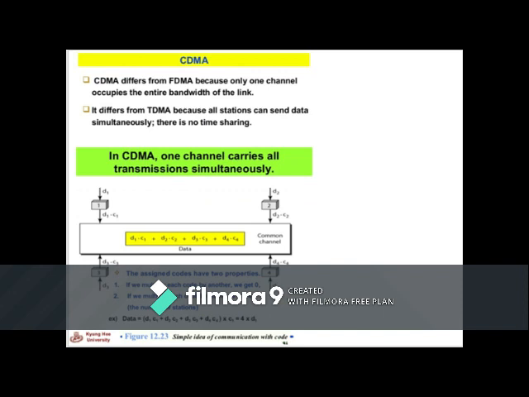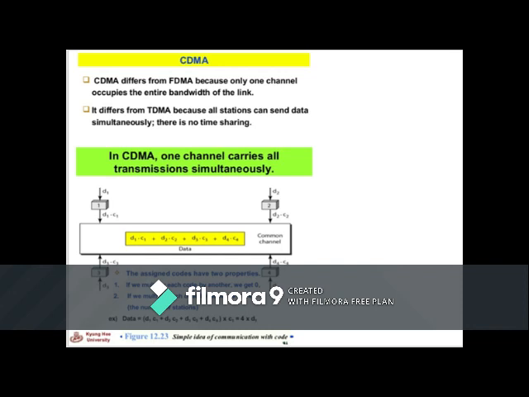Coming to the last, CDMA, multiple access with respect to code, that is code division multiple access. It was conceived several decades ago. Recent advances in electronic technology have made its implementation possible. It differs from FDMA because only one channel occupies the entire bandwidth of the link. It differs from TDMA because all stations can send data simultaneously. There is no time sharing here. In CDMA, one channel carries all the transmissions simultaneously.